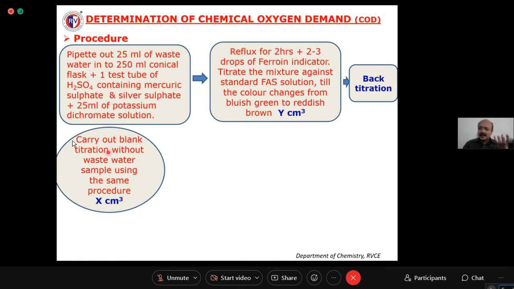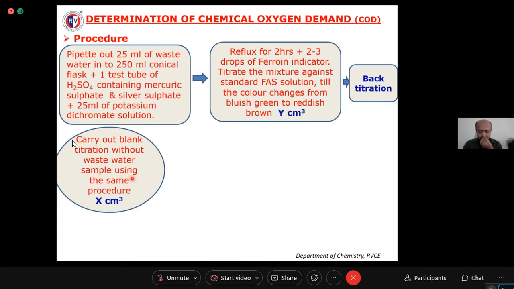Whereas in blank titration, are you using any water sample? No. So the whole 25 cm3 of potassium dichromate remains as such. Therefore, it consumes more FAS.